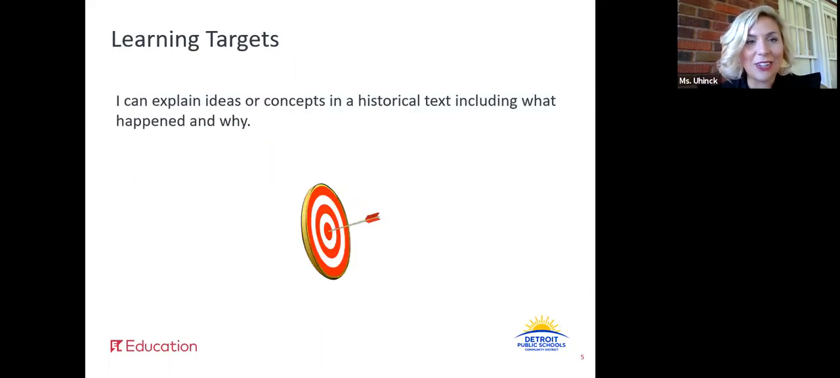All right, let's look at our learning target for today. I can explain ideas or concepts in a historical text, including what happened and why. This is our first time seeing this learning target. So a lot of times when we are reading articles about historical events, it's important for us to slow down and think about what is happening and why this is happening. So we're going to do that work today.